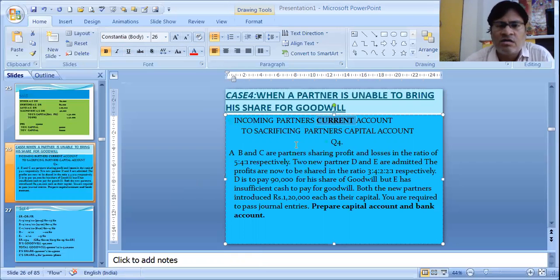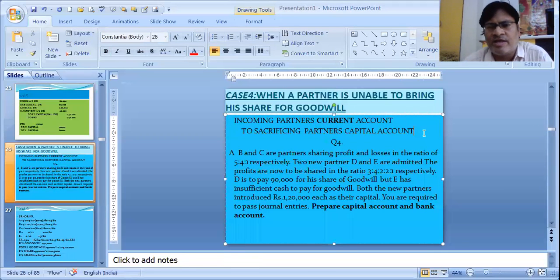Why? Because later on, there are certain capital adjustment entries, and to avoid those capital adjustments being entangled with this profit sharing premium for goodwill, we are using the current account. That is as per the rule, as per our Indian Partnership Act, and our council is stating that we have to debit the incoming partner's current account instead of his capital account if he is unable to bring his premium for goodwill. So incoming partner's current account debit to sacrificing partners' capital account.